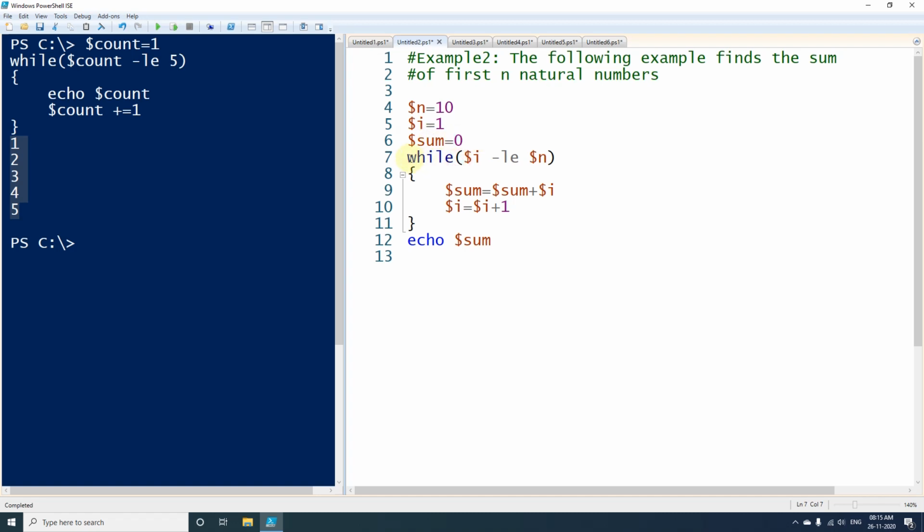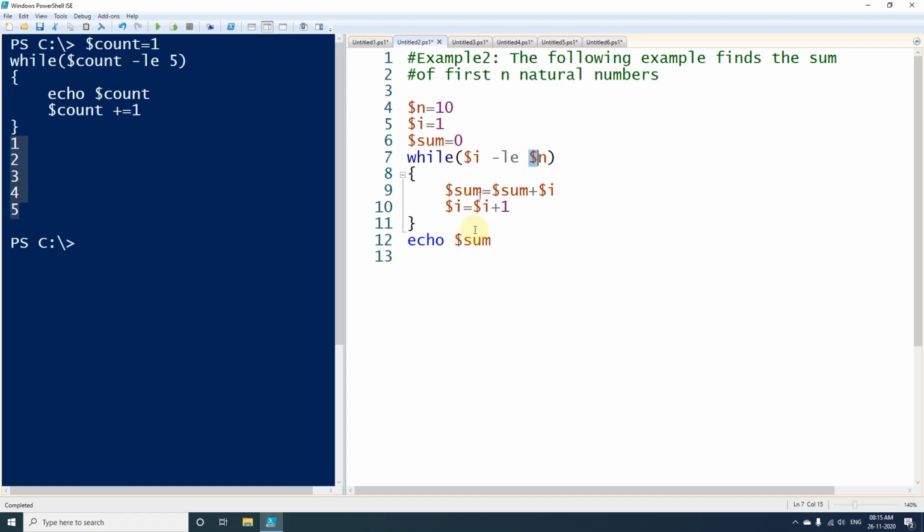So here again I have used the while keyword, and in every loop I am checking the condition. I am checking whether $i is less than or equal to $n or not. So the first time $n will be 10 and $i will be 1. Since 1 is less than or equal to 10, this loop will continue.